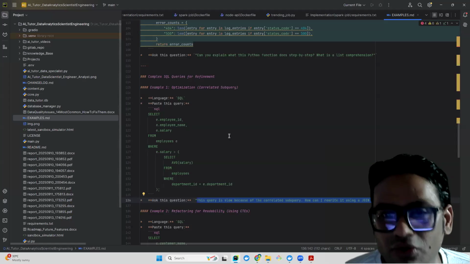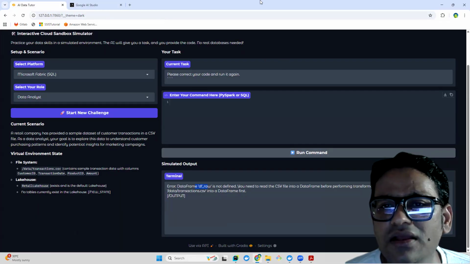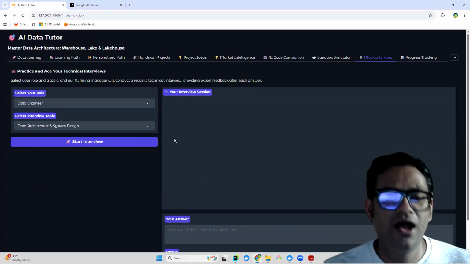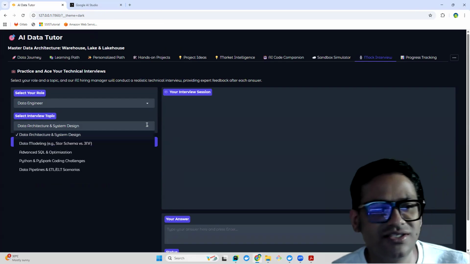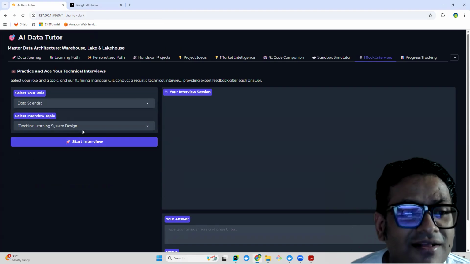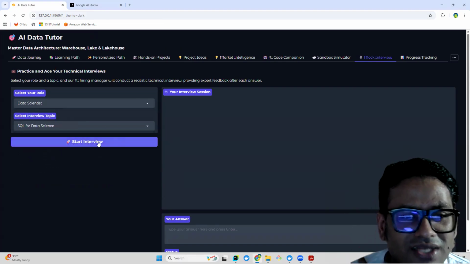So this is quite interesting, right? Now, the next thing is AI Code Companion. The next one is mock interview, a very important one. You can start your questions depending upon the role; first you have to select the role, data analyst, data scientist again. Then you can choose whatever topic you want, and then you can start the interview.